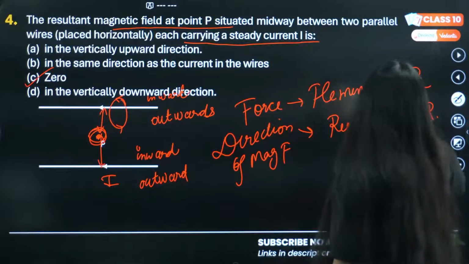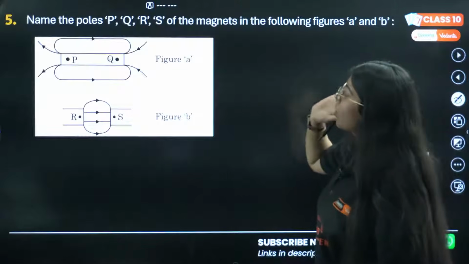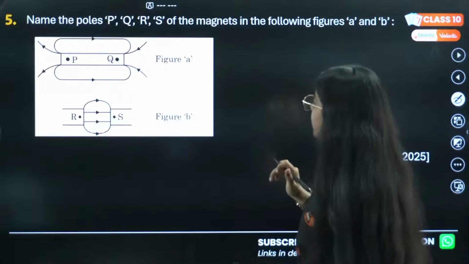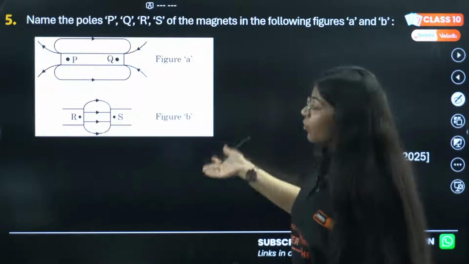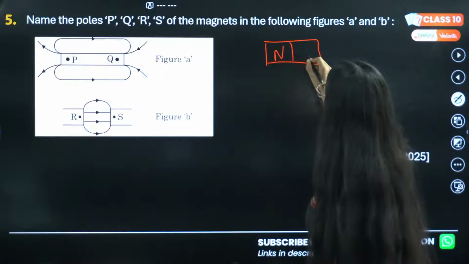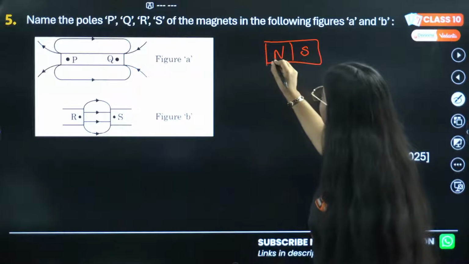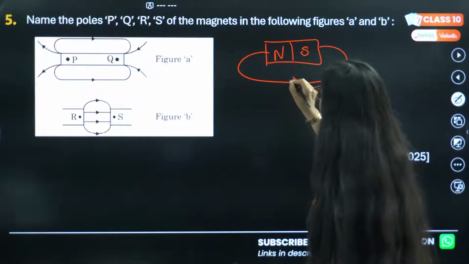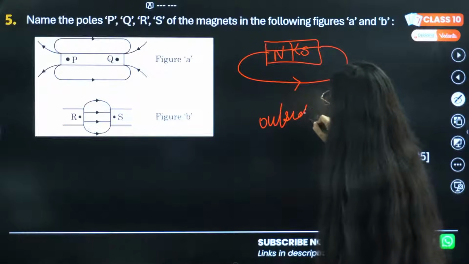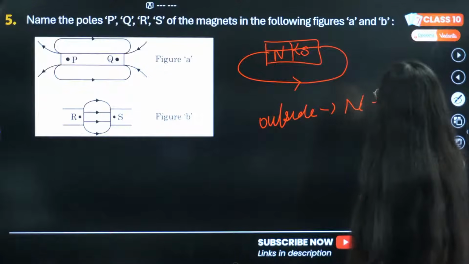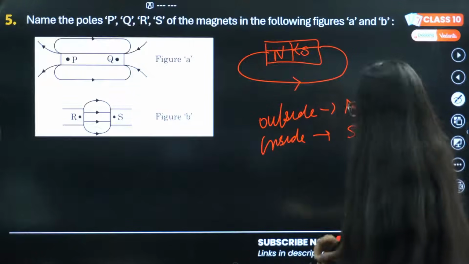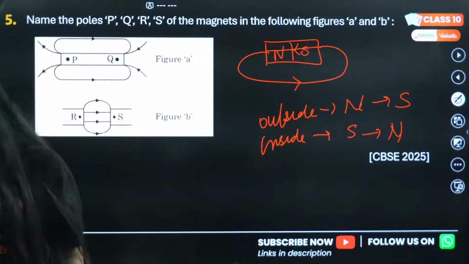Let's move on to the next question, which is, okay, name the poles P, Q, R, S of the magnets in the following figures. It has come in 2025 and you can easily answer this. See, in a magnet, north, south, the magnetic field lines outside the magnet will go from north to south, inside it will go south to north. Outside it's north to south, inside it's south to north. Correct? Now answer it. Come on, fast.